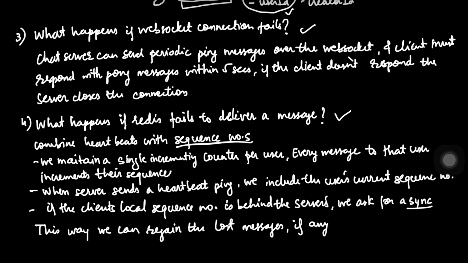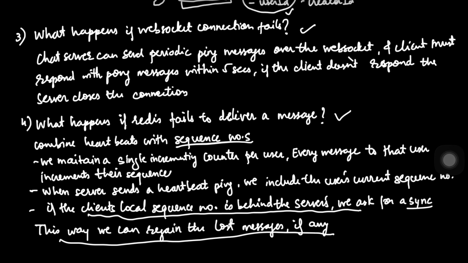If the phone sees a ping saying, let's say, sequence 105, but the last message it received was sequence 102, the client instantly realizes, wait, I have missed three messages. So if the client's local sequence number is behind the server's, we ask for a sync, and this way we can regain the lost messages, if any. This is how we solve the issue where our client misses a message because of network failure or any kind of intermittent issue: by using sequence numbers.